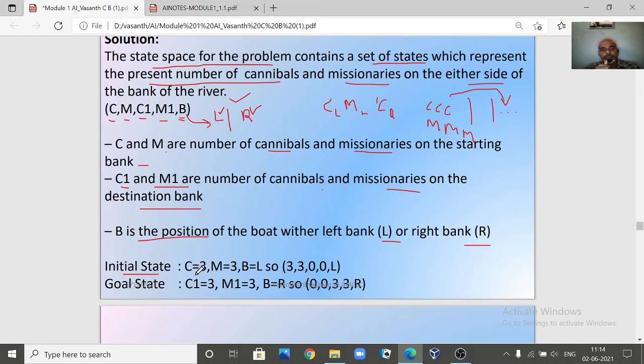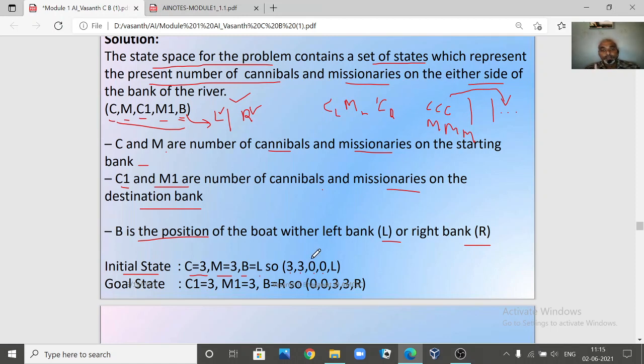So what is the initial state? C equal to 3 means there are 3 cannibals, M equal to 3 means 3 missionaries, and B is equal to L, meaning the boat is on the left side. So this entire thing can be written as 3, 3, 0, 0. The 0, 0 are the values for C1 and M1. What are C1 and M1? C1 and M1 are the number of cannibals and missionaries on the right side of the river. That is why, initially, all are on the left side.